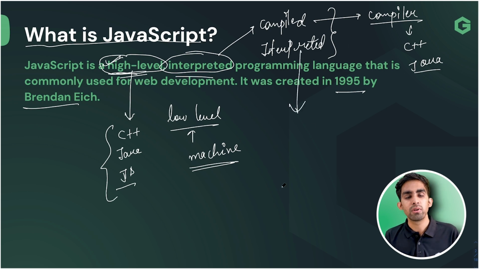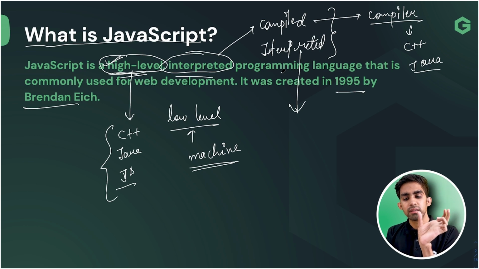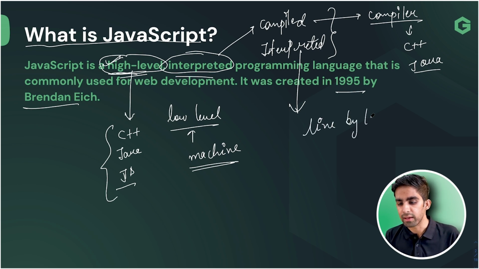Now what is an example of an interpreted language, team? First let's understand what interpreted is. Interpreted simply means that these languages are read line by line. So the important term here, team, is line by line. Line by line is very important here.